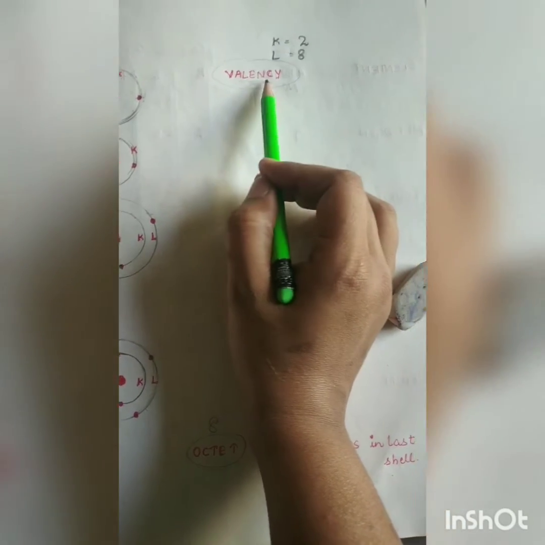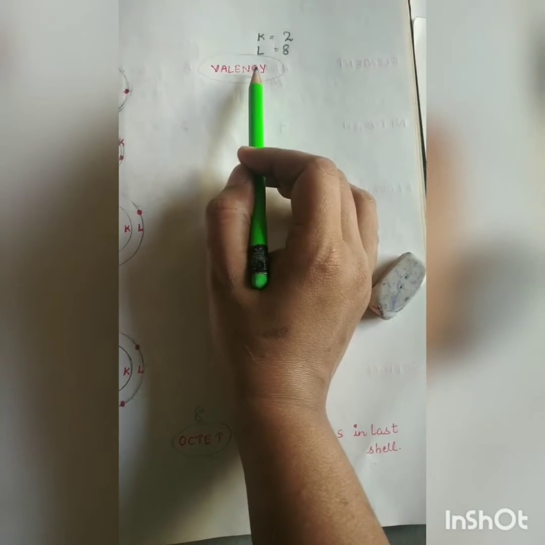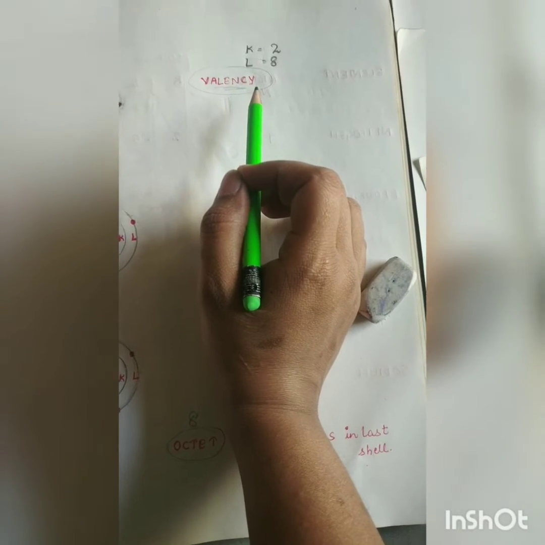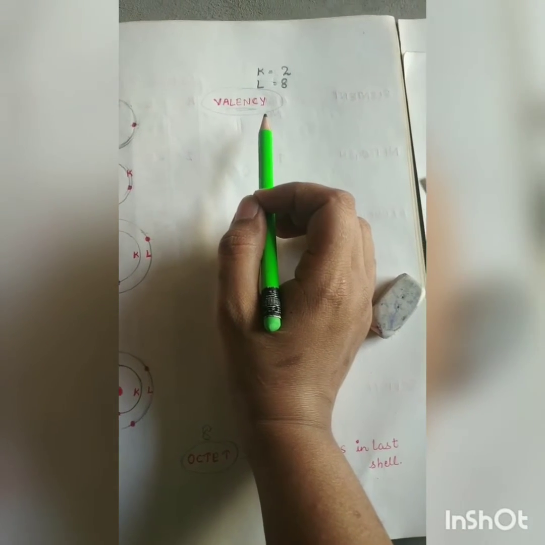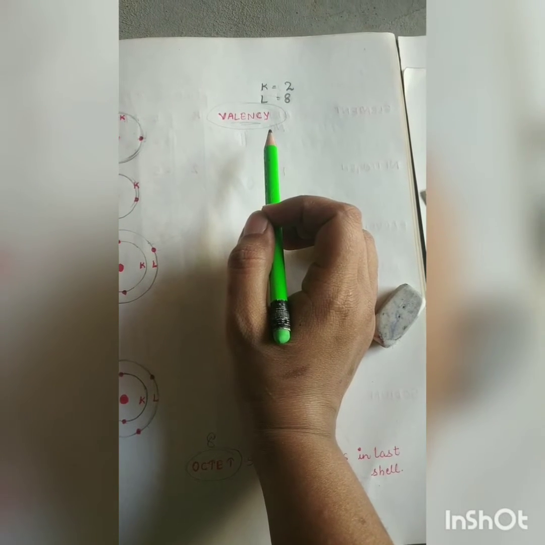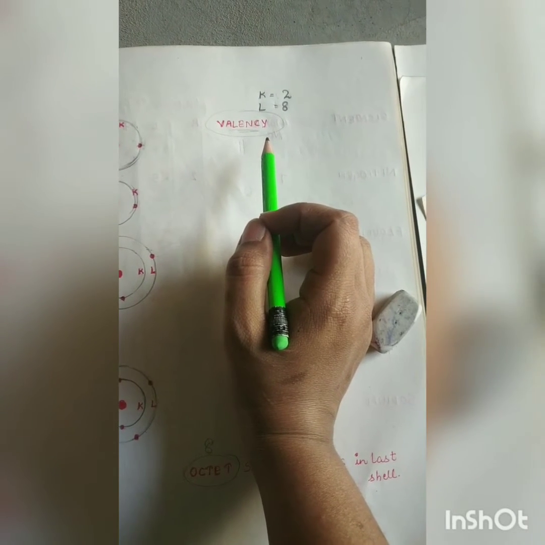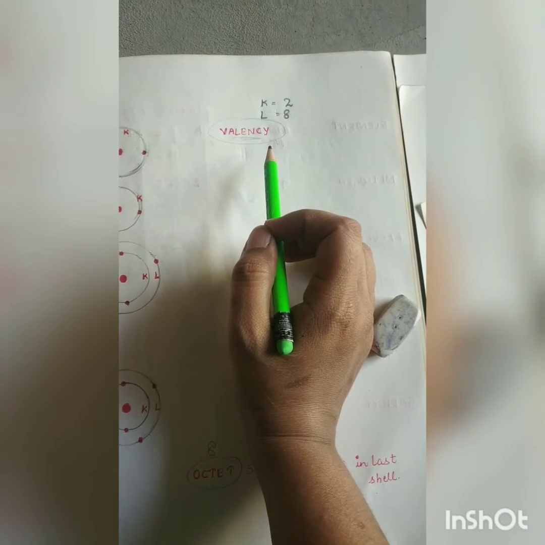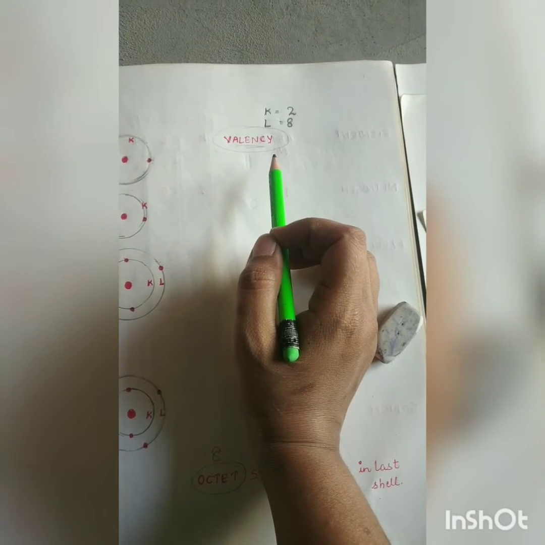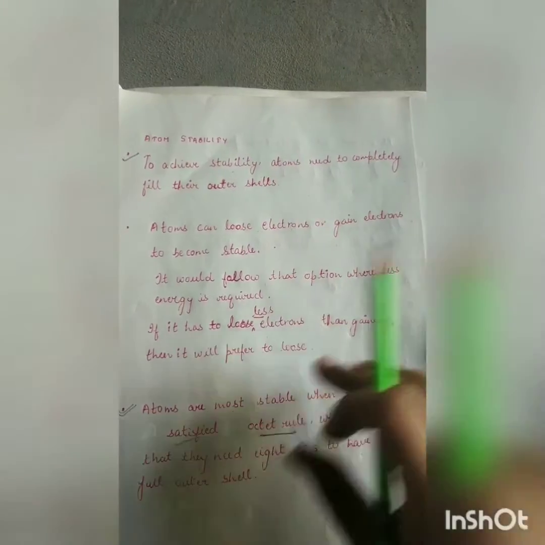But before I introduce you to this term valency, you should know, everything needs stability in life. You, me, or anyone else, we all need stability in life. Same way, atoms need stability. Atoms need to be stable. But how will an atom gain stability? To achieve stability, atoms need to completely fill their outermost shells. Yes, atoms become stable if their outermost shell is completely filled.